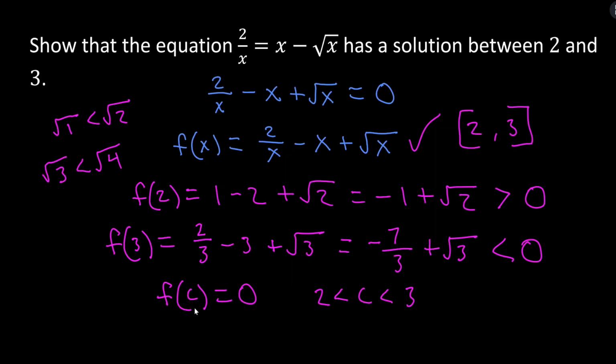Okay? And how does this relate to our original statement? Because if there exists a value c between 2 and 3 that makes this function equal to 0, that's exactly the same thing as being a solution of this equation, which is exactly the same as being a solution of this equation, because they are just rewritten, right? I just moved stuff around. Hopefully that example is making sense. It's about as tricky as it gets, so if this makes sense, you're probably good.